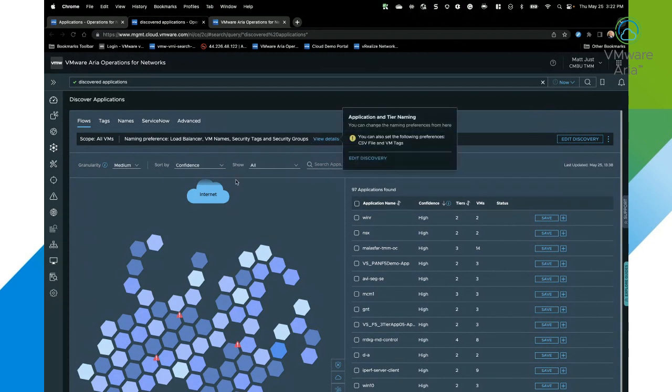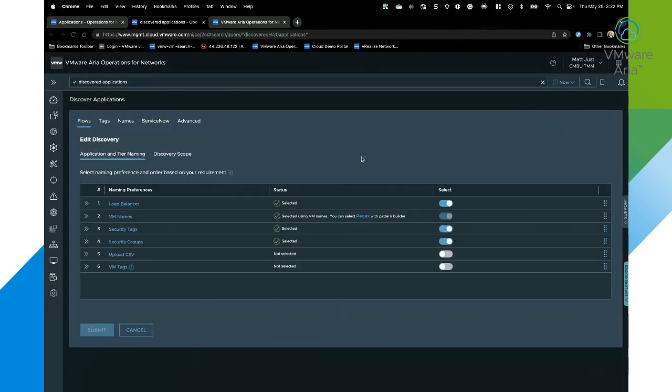And you can also change this. So if I want to come in and click Edit Discovery, I can choose which ones I want to utilize as part of the flow-based application discovery algorithm that is going to be running on the back end. So here I've got these ones turned on, and this is the order I chose to put them in. I also can reposition the order here, as you can see, as I'm moving these back and forth.